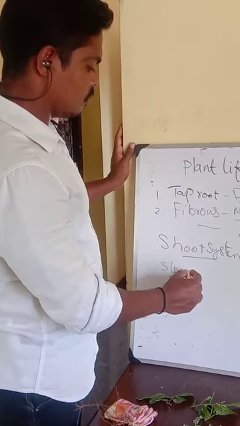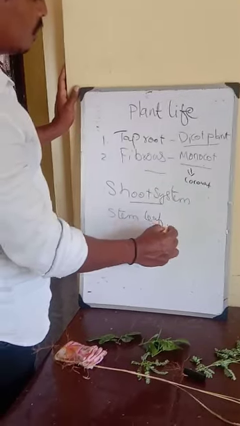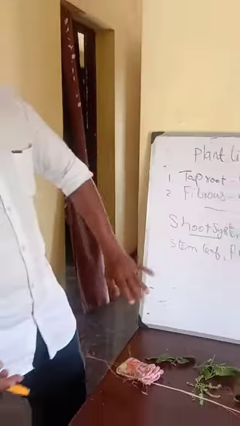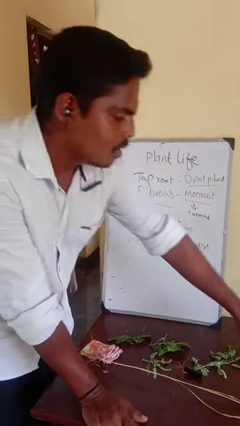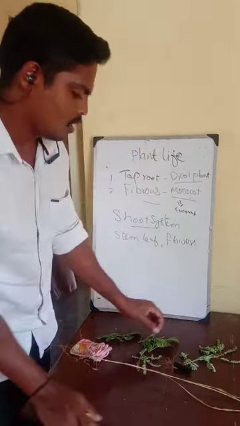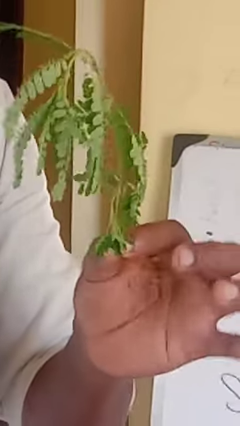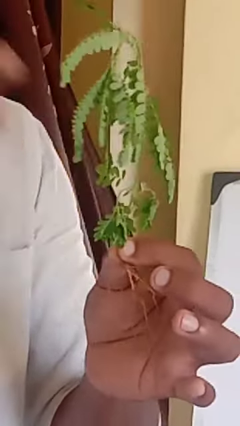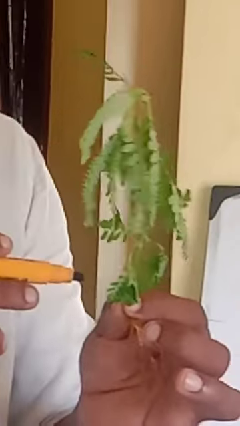stem, leaf, flowers, buds, etc. Okay, these are the main parts of shoot system. The portion which grows above the soil, from here to here, altogether is called shoot system. So if you are watching this plant, you can see above the soil stem is there, leaves are there, leaf node is there, axil is there, flower may be there, fruit may be there. So these all will come under shoot system.